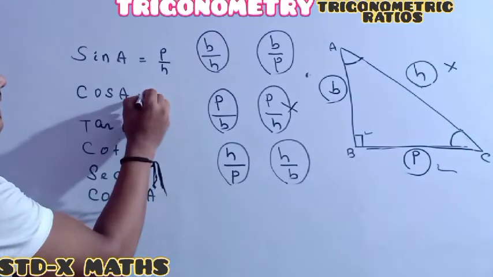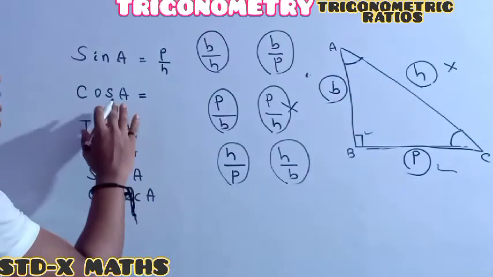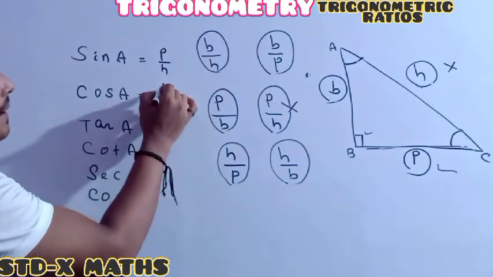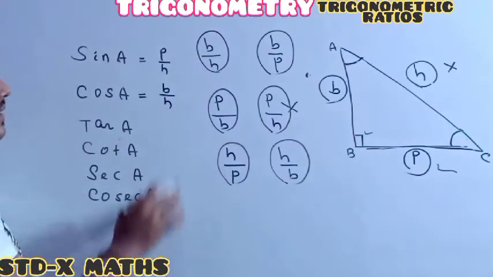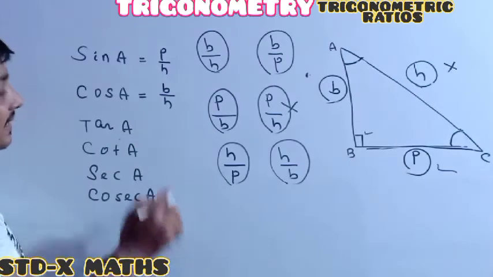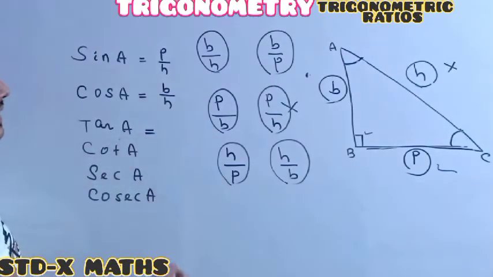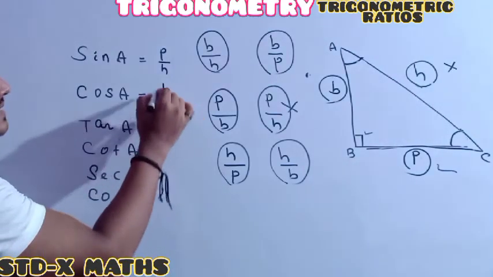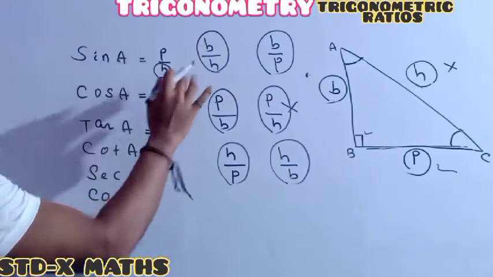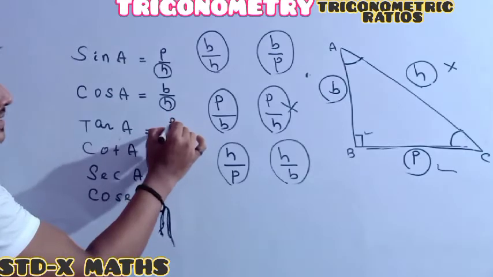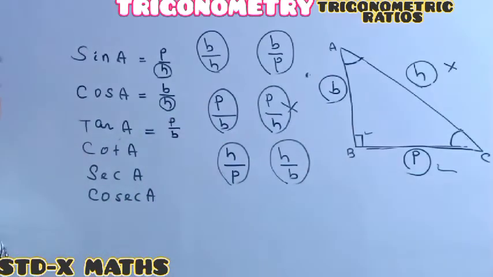Then cos A means B by H. First it is P by H, next it is B by H. See carefully, here it is H, here it is H gone. So this one is our P, this one is our B.